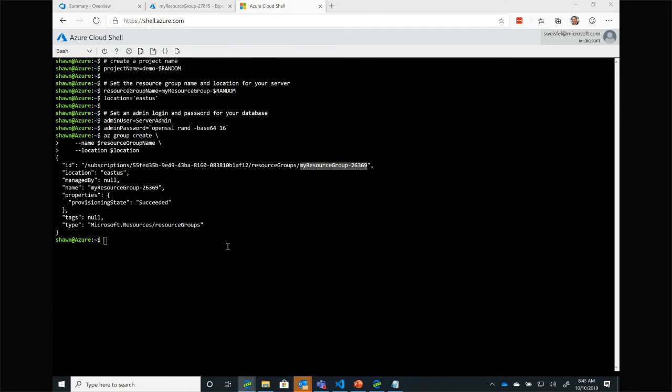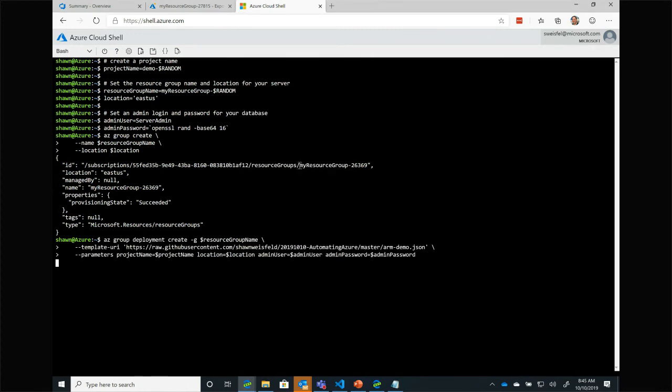In this case, I've copied this ARM template out into GitHub. So when I deploy this ARM template, I can say, create me a new deployment for this resource group using this template. Here I put my template out on GitHub, which makes it really easy for you all to see the template. It also makes it really easy for me to deploy it because it's sitting out there. I could have uploaded that template to the Cloud Shell and then deployed it locally from a file that's inside the Cloud Shell.